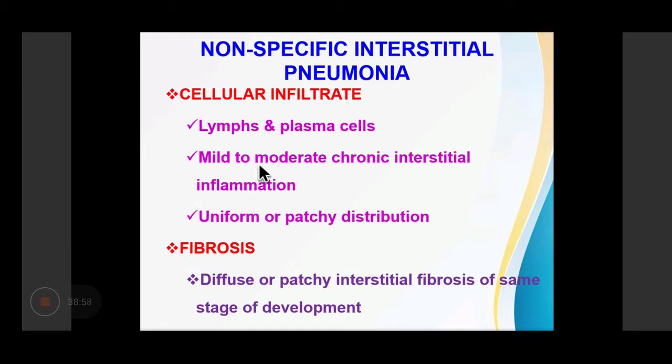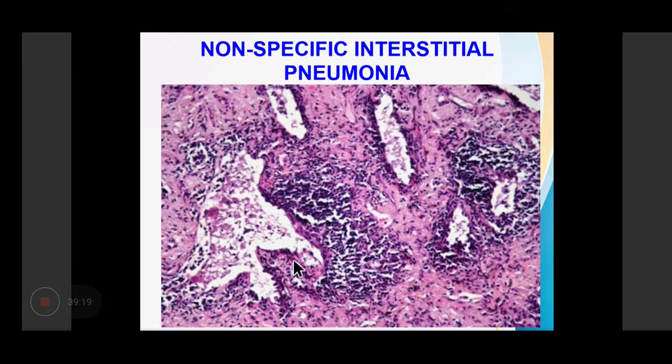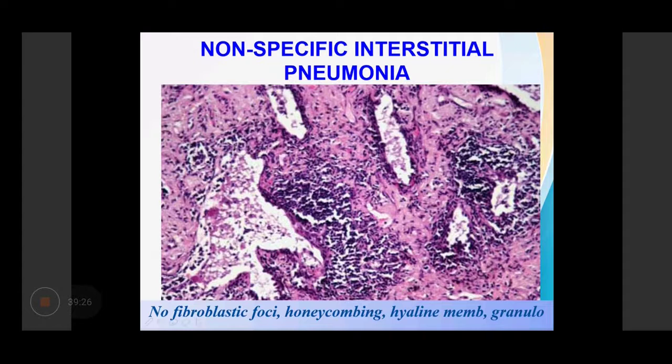Then, non-specific interstitial pneumonia. There can be cellular infiltrates like plasma cells and lymphocytes, mild to moderate chronic interstitial inflammation, and a uniform or patchy distribution. There can be fibrosis, which can be diffuse or patchy interstitial fibrosis of some stage of development. So here are areas of inflammation with these areas of fibrosis. And there is no honeycombing. There are no hyaline membranes or granulomas.